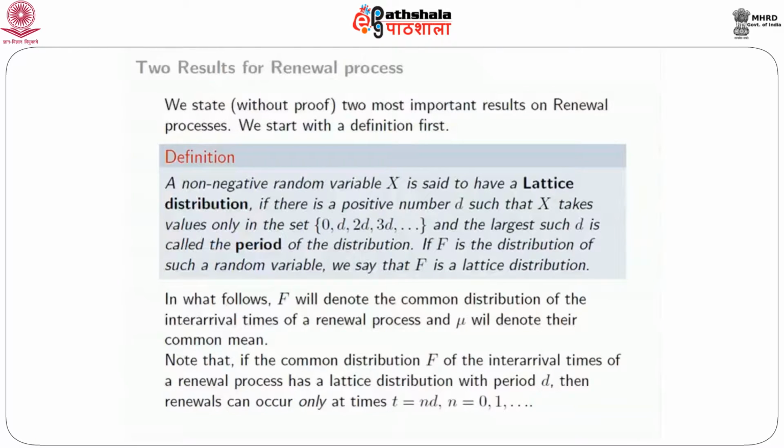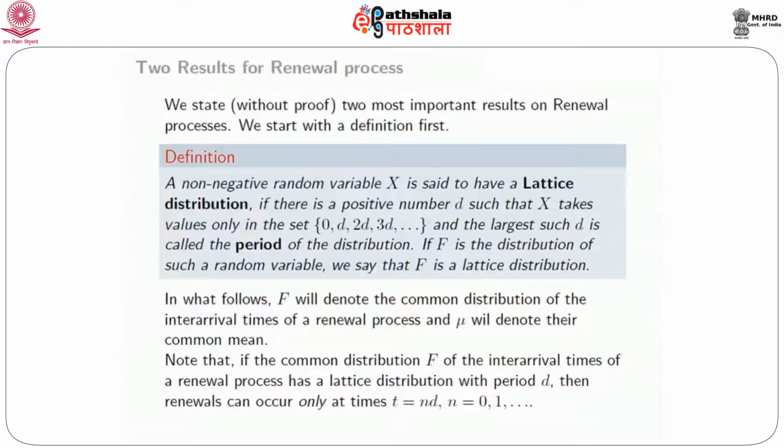It may so happen that x takes values only 2d, 3d, and then 7d, and then 13d, and then 14d, and so on. So some values may be skipped. All we are saying is that if x takes any value, that has to be a multiple of d. Okay, anyway. So if f is the distribution of such a random variable, we say that f is a lattice distribution. Now, this is just a definition. And when we state the results, you'll see the implication of this definition. So we'll have different results for lattice distributions and non-lattice distributions.